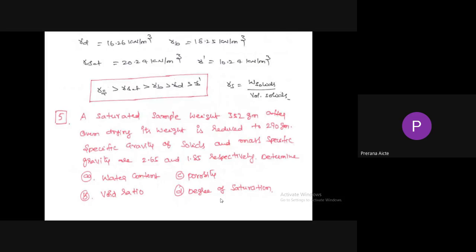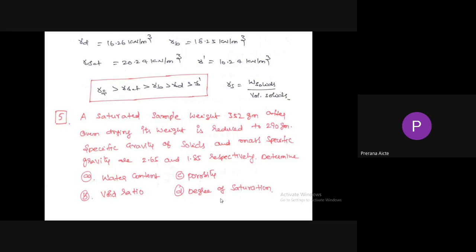So next, if you see the values, gamma D equal to 16.26, gamma B equal to 18.25, gamma sat equal to 20.24, gamma dash equal to 10.24. Which one is higher? Gamma sat. Then bulk unit weight, then dry unit weight. The last one is gamma dash. This is a GATE question: identify the correct sequence.